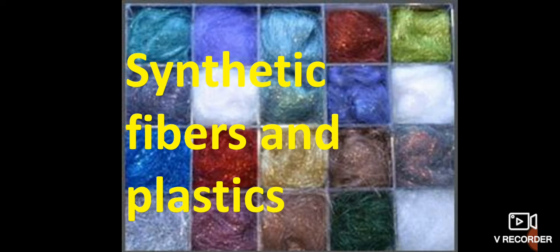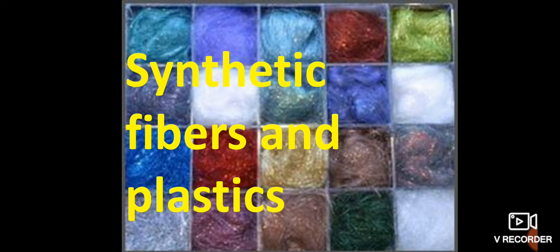Yes, they are extracted with the help of plant fibers, plant materials as well as animal materials. Apart from this, some cloth is manufactured using chemicals. For example, rayon and polyester are good examples of chemical cloths.